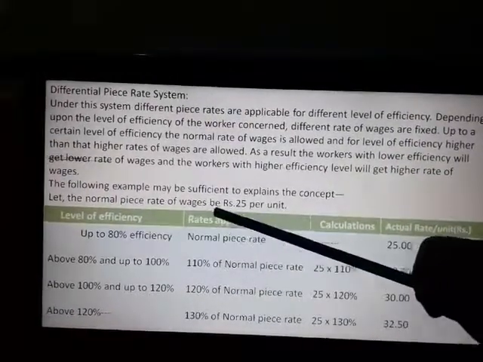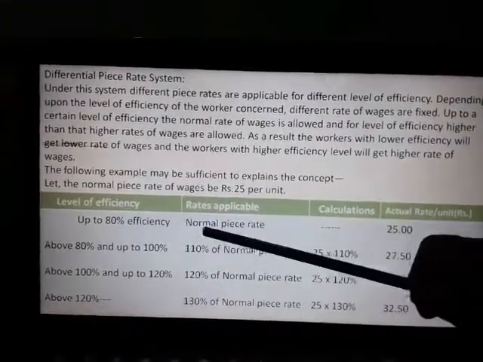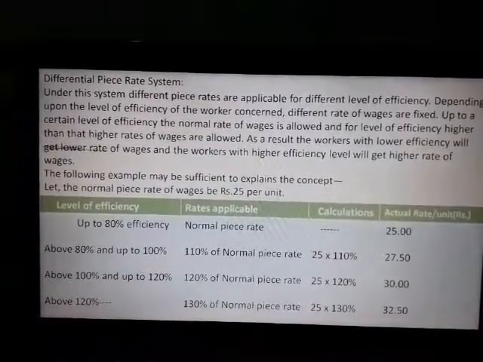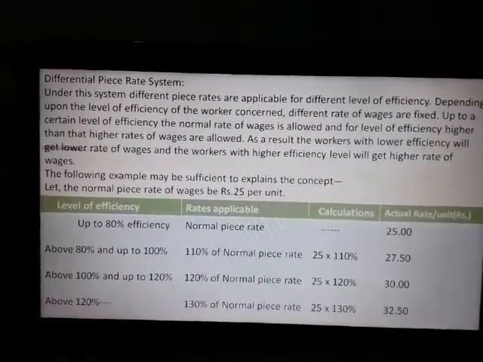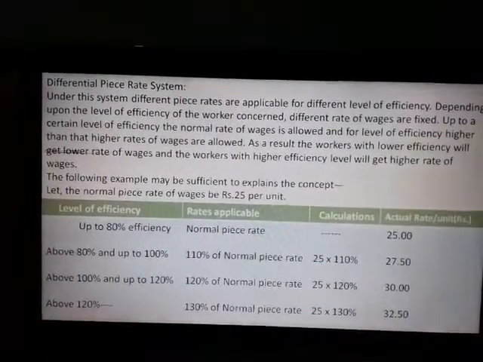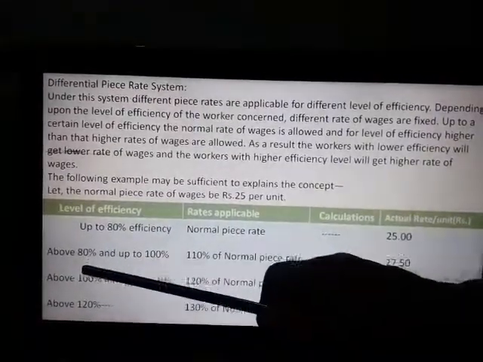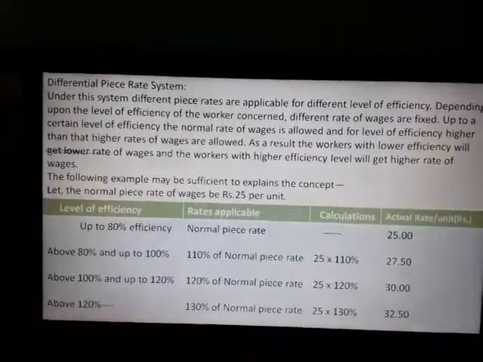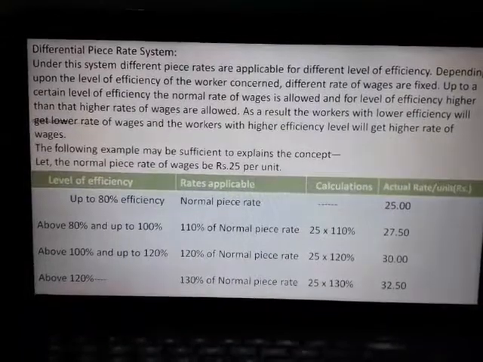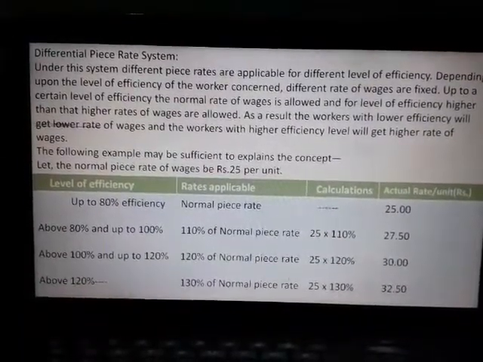Suppose the normal piece rate is rupees 25 per unit. Now, if these are the differentials applicable in a factory, see the differentials: up to 80% of efficiency, normal piece rate is allowed. The worker with above 80% but up to 100% efficiency will get 110% of normal piece rate, that is rupees 25 into 110%, rupees 27.50 per unit.